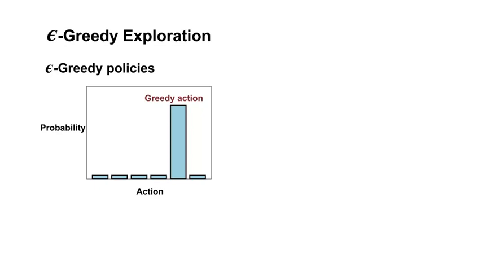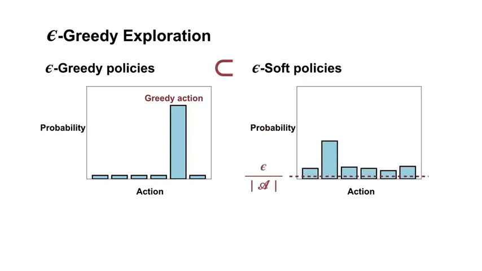As a quick recap, epsilon greedy policies are stochastic policies. They usually take the greedy action, but occasionally take a random action. Epsilon greedy policies are a subset of a larger class of policies called epsilon soft policies. Epsilon soft policies take each action with probability at least epsilon over the number of actions. For example, both policies shown on the slide are valid epsilon soft policies. The uniform random policy is another notable epsilon soft policy.